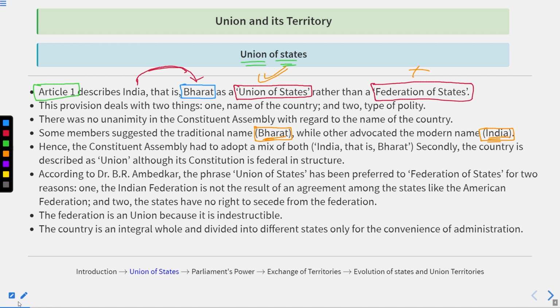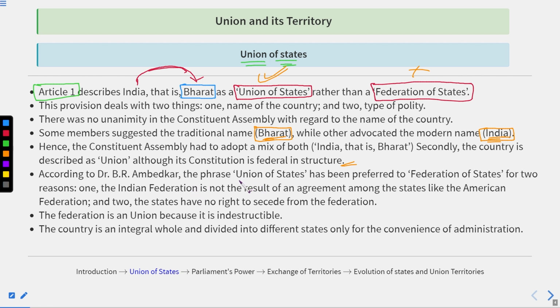All right. So that is the thing. But even in the constitution, as per Article 1, we never call India a federation of states. We always emphasize that India is a union of states. According to B.R. Ambedkar, the phrase "union of states" has been preferred to "federation of states" for two reasons.